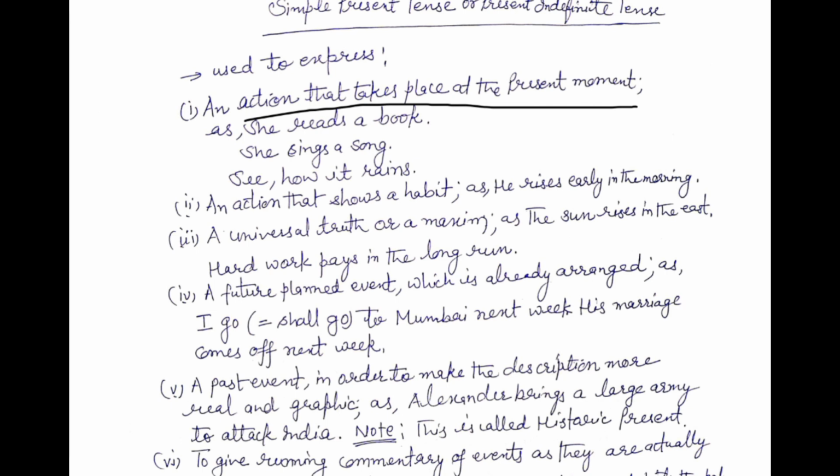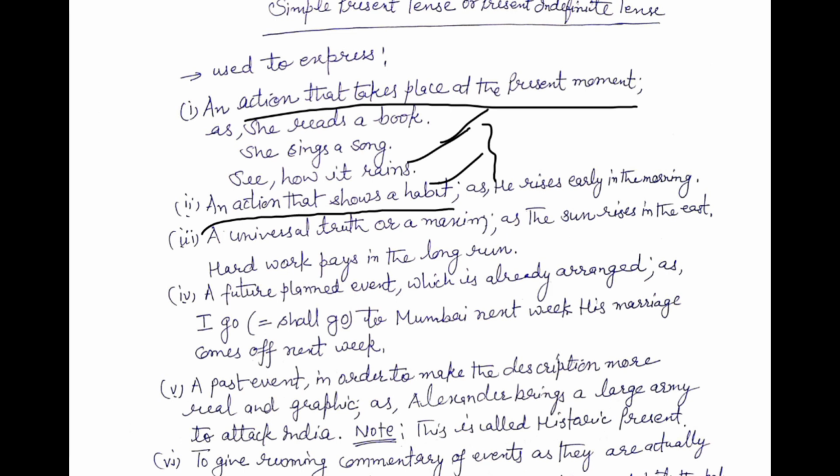Examples are given here. First example is in this way: she reads a book, she sings a song, see how it rains. In all these sentences, action takes place at the present moment, so sentences are written in the simple present tense. Another point is that an action that shows a habit.